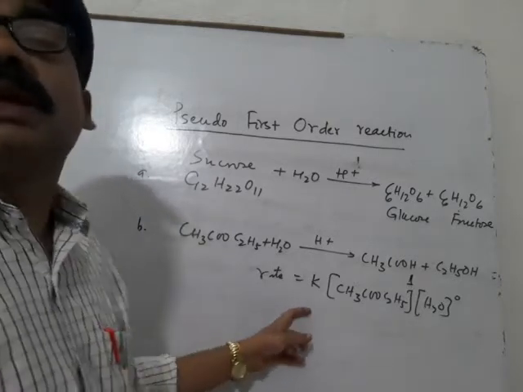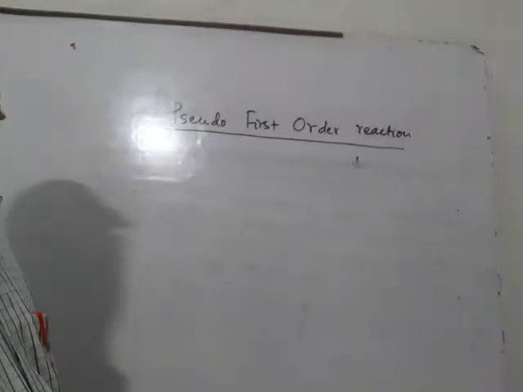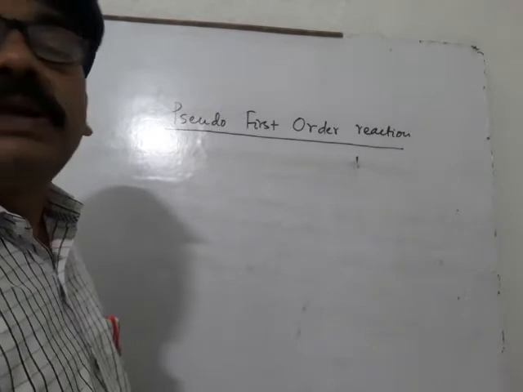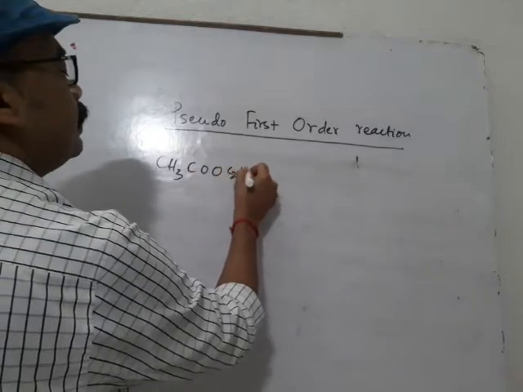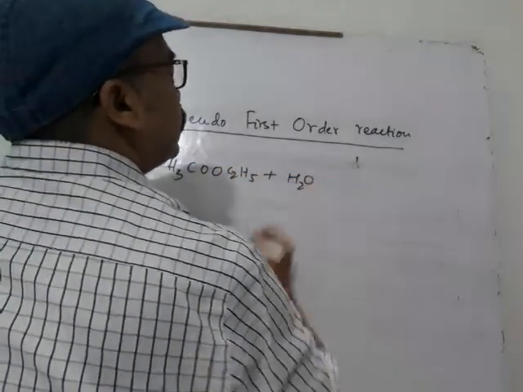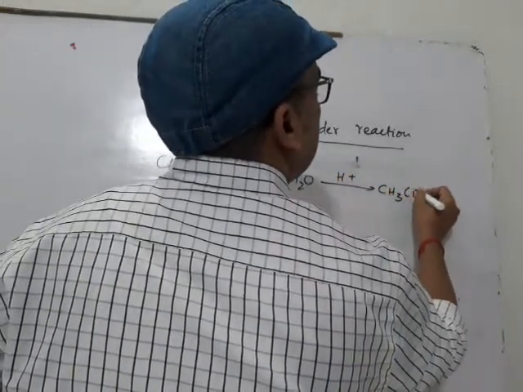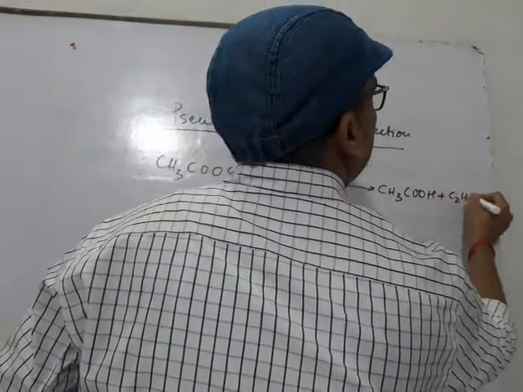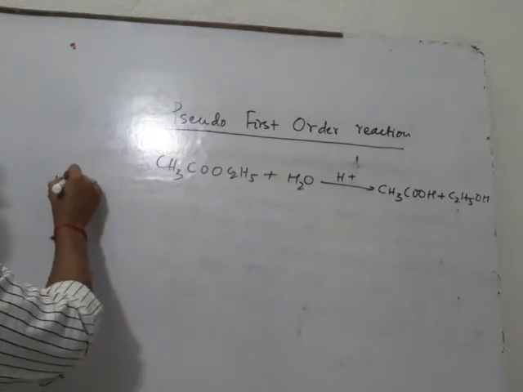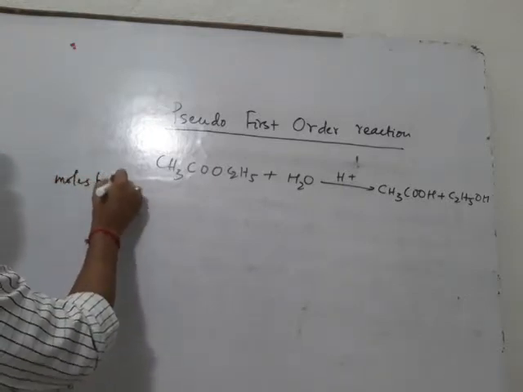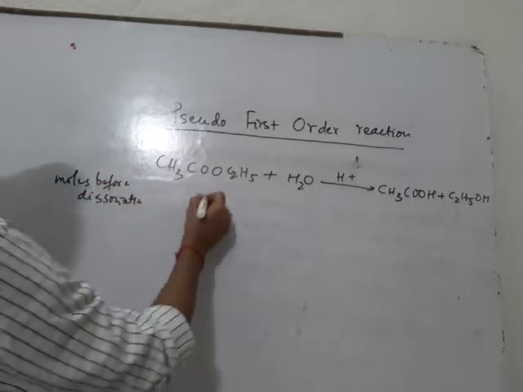Now let us discuss how this becomes a pseudo first order reaction. Suppose that 0.1 mole of CH3COOC2H5 is taken and it is hydrolyzed in presence of acid. It forms CH3COOH plus C2H5OH. Initially, before dissociation, we have taken 0.1 mole.